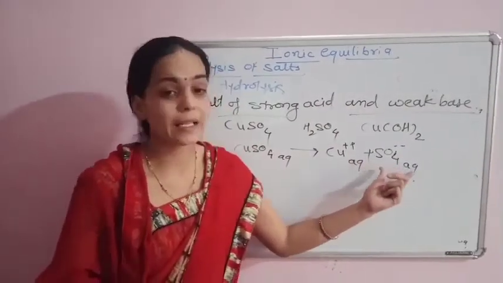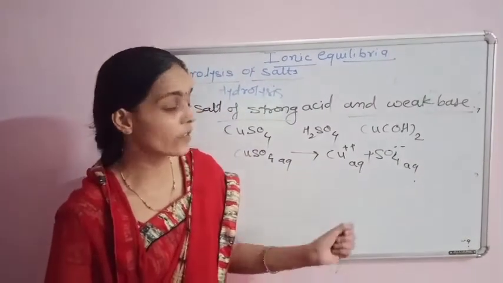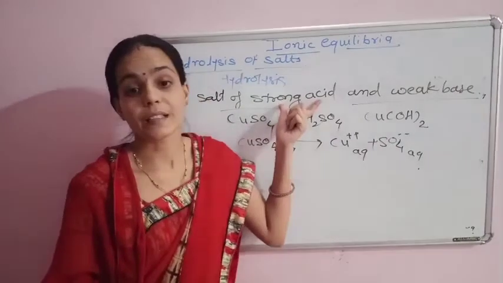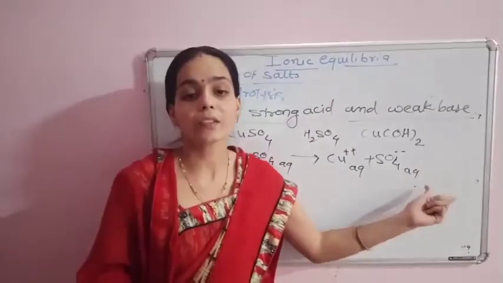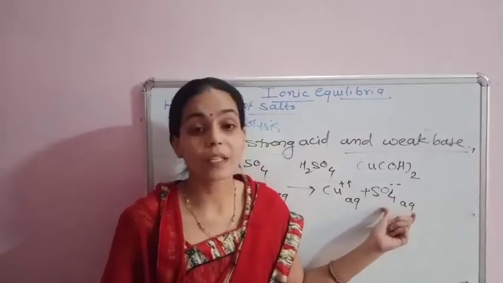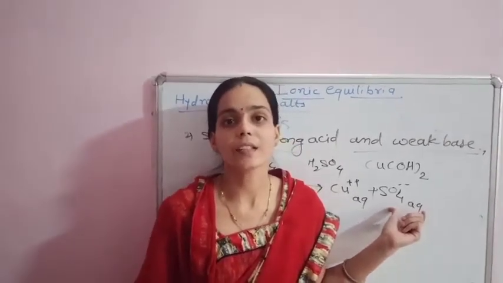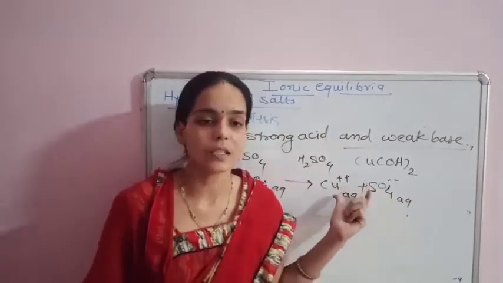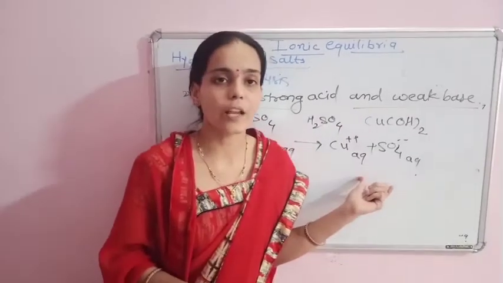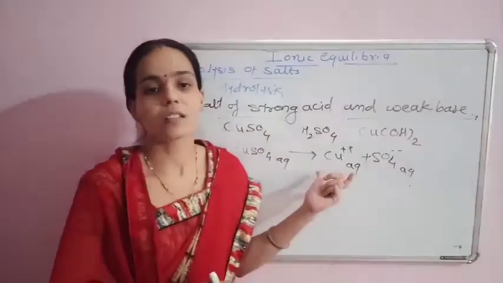These SO4 2- ions of the salt have no tendency to react with water, because the possible product formation, H2SO4, is a strong acid and a strong electrolyte. The reaction of copper ions, that is Cu2+ ions, with OH- ions forms unionized copper hydroxide.